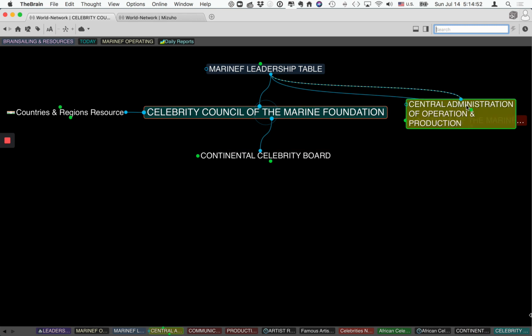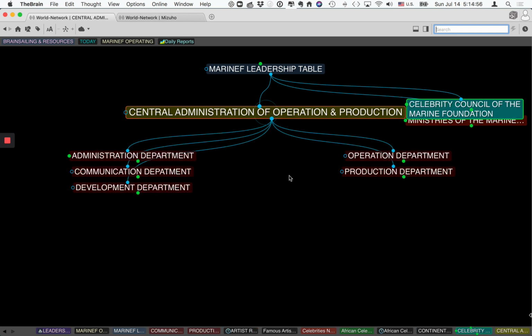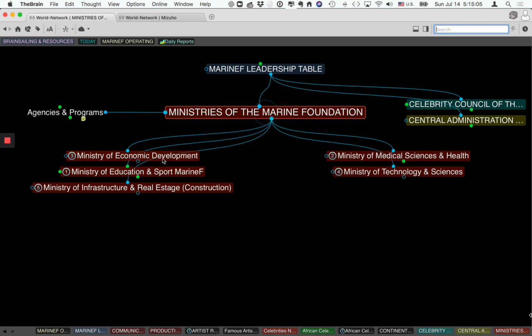Then the central administration of operations, mostly executive, and we also have the advisory leadership, the conseil, and this comes very handy in the development of projects. So we have an academic board, the Ministry of Economic Development, sports, education, infrastructure, real estate, medical science, and Ministry of Technology.